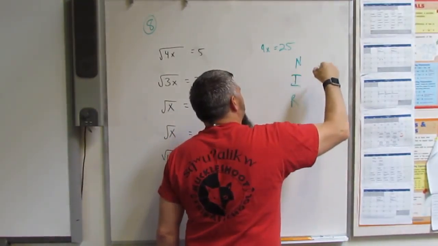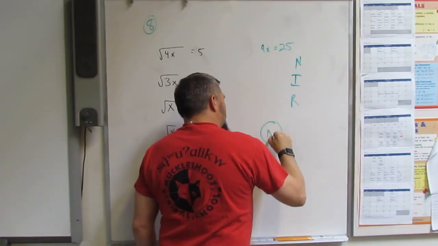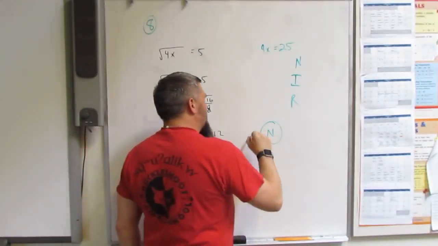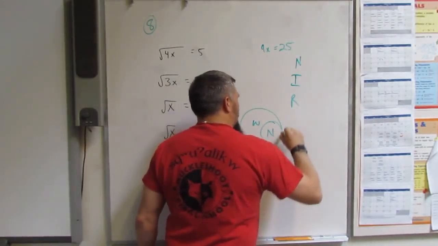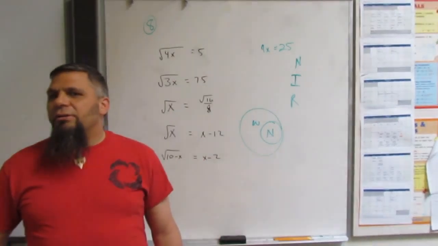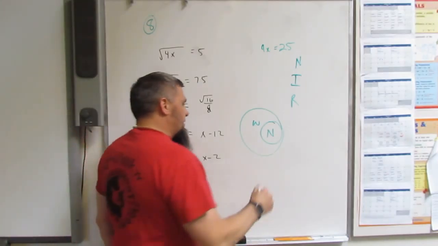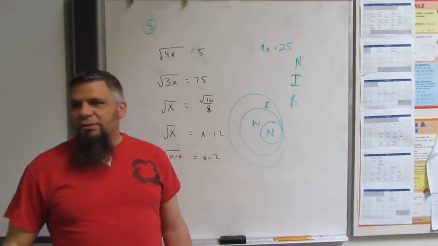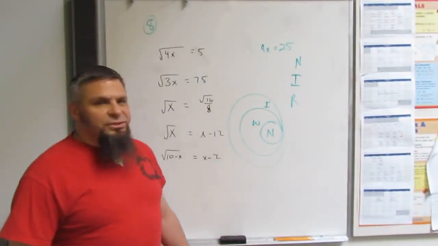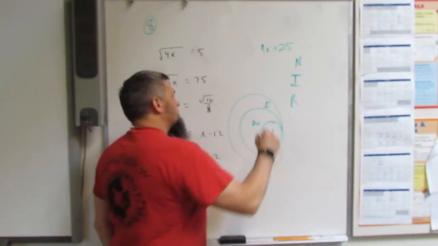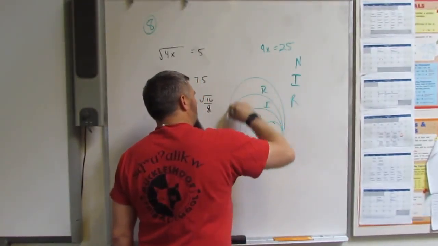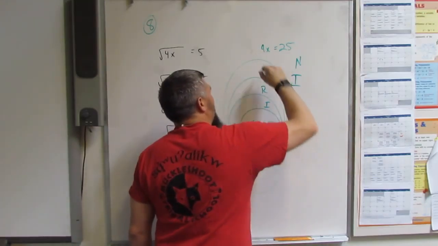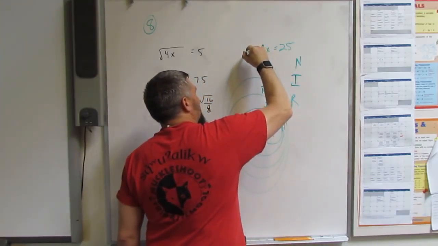Integers, natural numbers. So you have natural numbers here. They start with 1, 2, 3, 4, 5. Then you have whole numbers, and they're inside this Venn diagram. And then you have integers, then rational, then irrational, and then real.